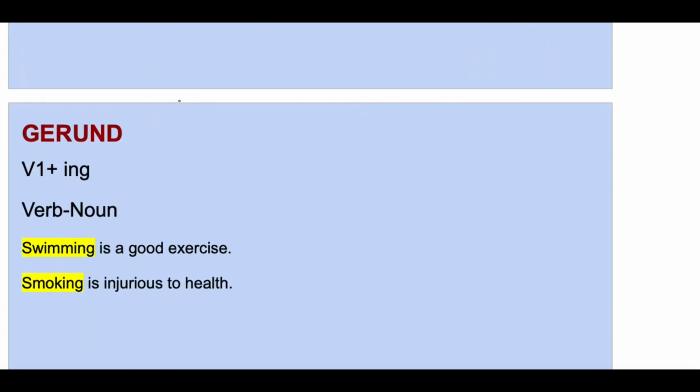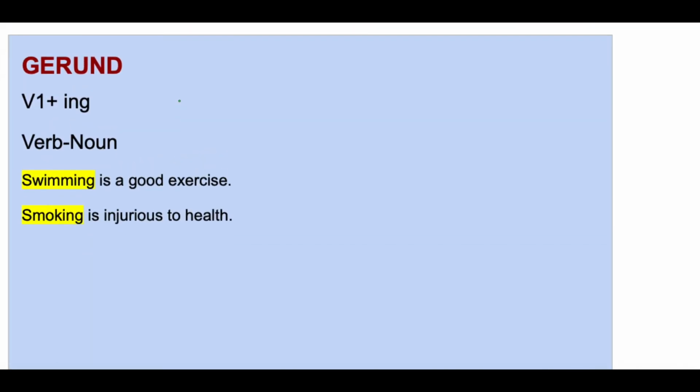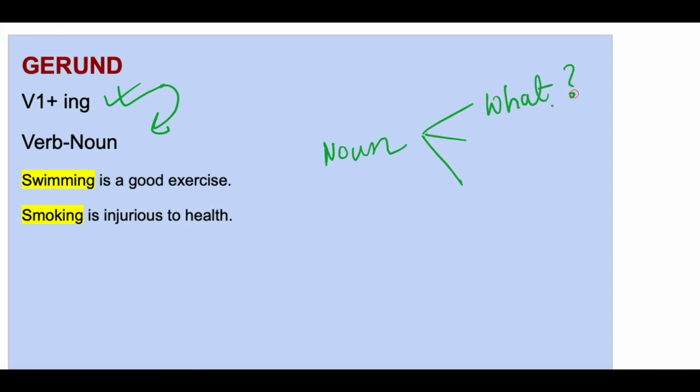Okay. Now comes gerund. Gerund is an ing form of verb which acts as a noun. Now tell me, how do you identify a noun in a sentence? For identifying nouns, you need to ask one of these three questions: what, who, whom. One more thing.